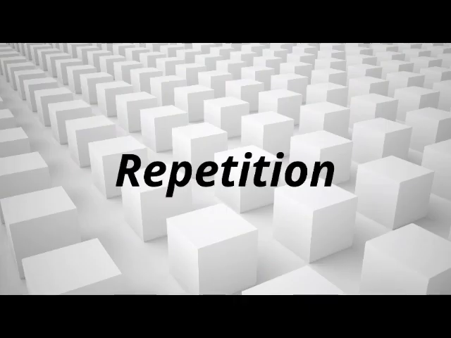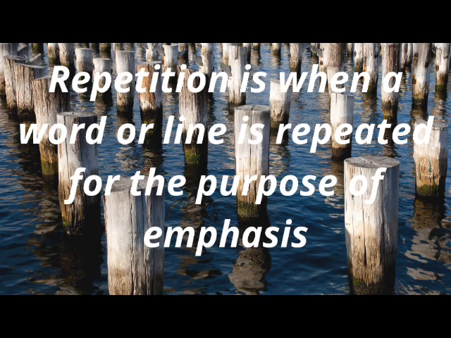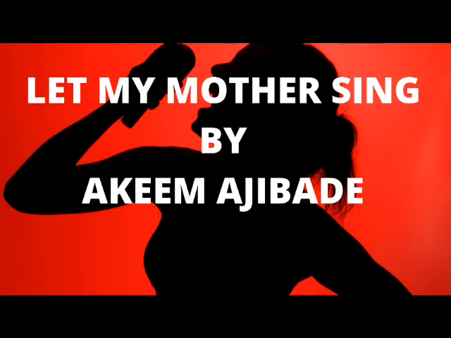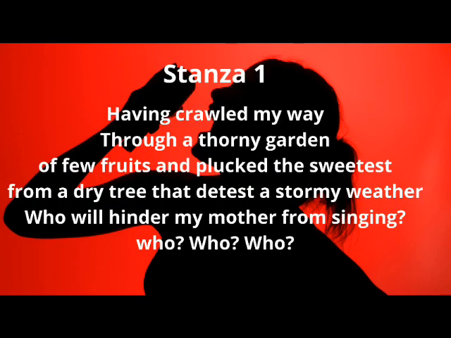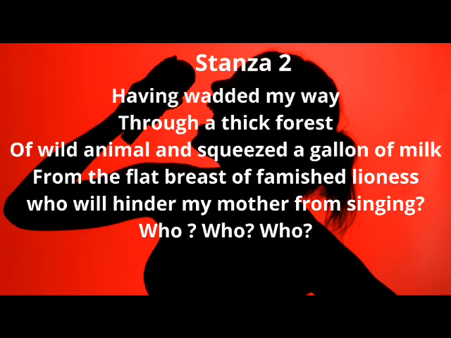Repetition is also a figure of sound. This is when a word is repeated in the line of a poem, for the sake of emphasis. It is when a word is used over and over in the same poem. Let's look at the poem Let My Mother Sing by Akim Ajibade. If you look at stanza 1 and stanza 2, you have repetition of the word having.